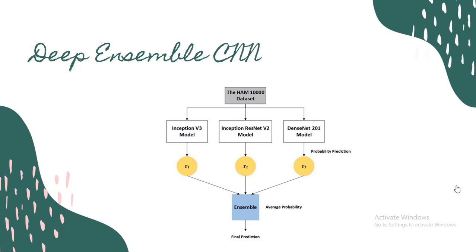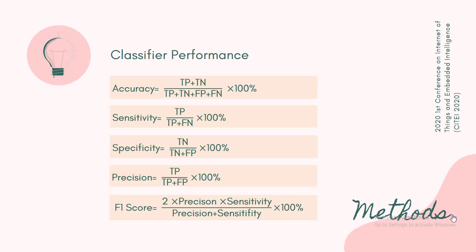Our research proposed an ensemble model approach by combining 3 deep CNN architectures, namely Inception v3, Inception ResNet v2, and DenseNet 201, which can be seen here. This ensemble model combines and takes the average output probability of the 3 models. The accuracy, sensitivity, specificity, precision, and F1 score were used as classifier performance measurements. They were calculated using this equation. All values were obtained from the confusion matrix.